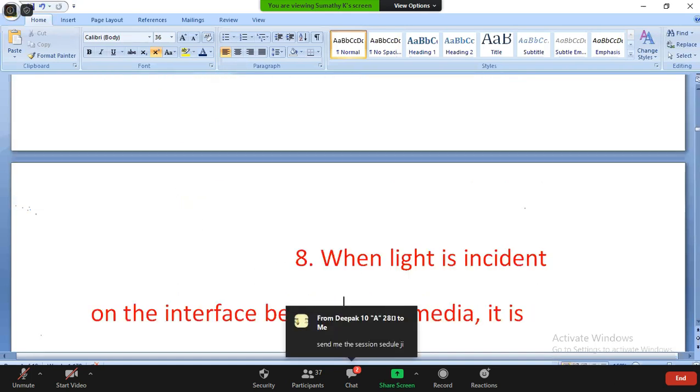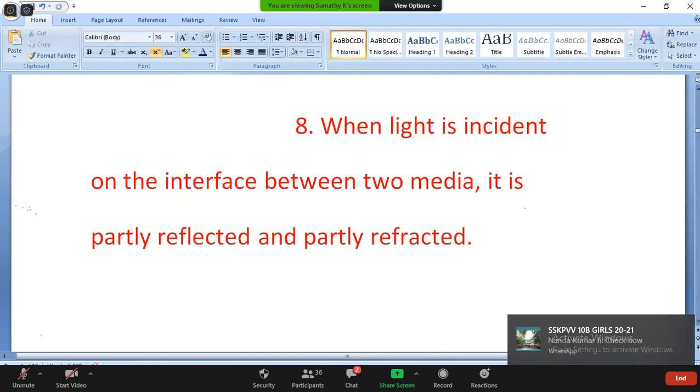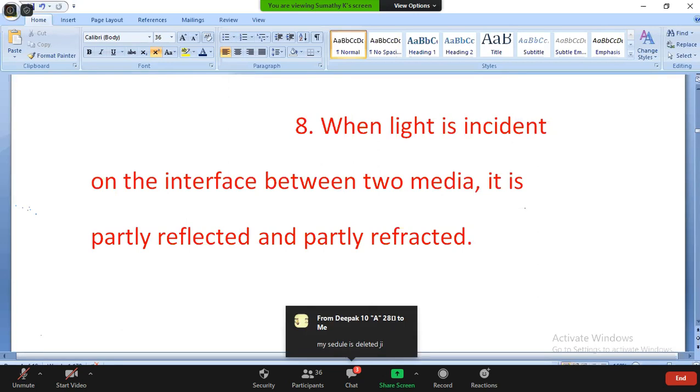Next, eighth one. When light is incident on the interface between two media, it is partly reflected and partly refracted. Two media means, for example, one medium air and another water or glass, any two media.